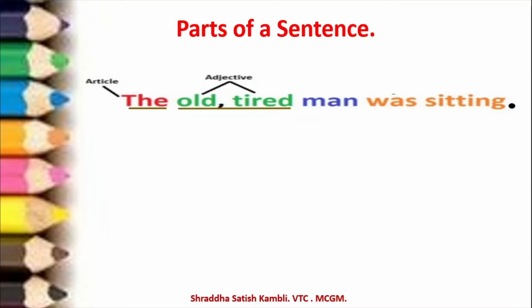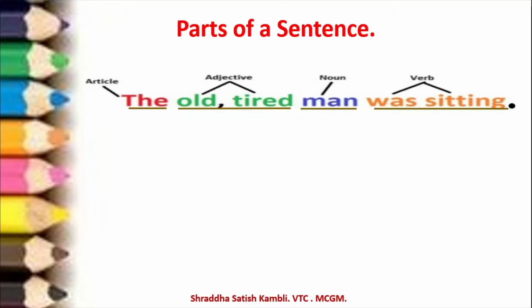Then we have 'man', which is a noun, and then we have 'was sitting', which becomes the verb in the sentence. So see, 'the old tired man' is the subject of the sentence. 'Was sitting' is the predicate of the sentence.